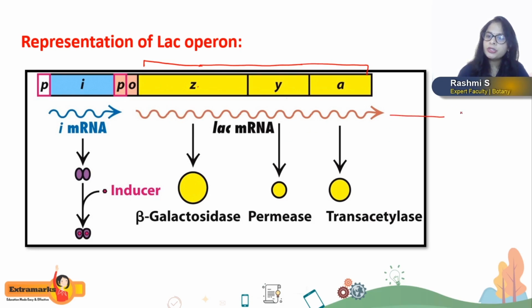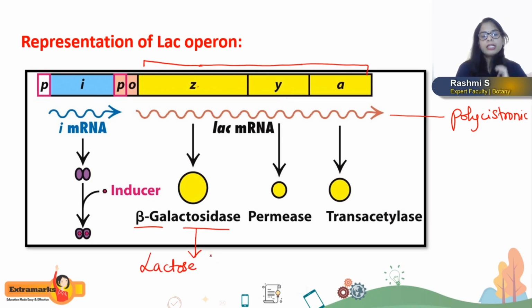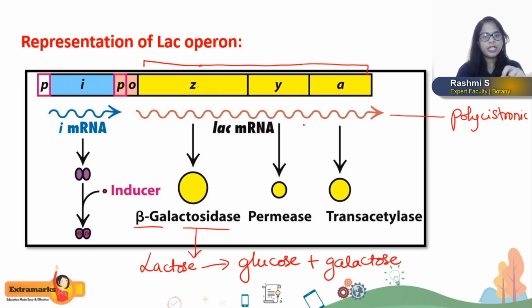The mRNA which is produced is polycistronic mRNA. And in this polycistronic mRNA, there is information for the synthesis of 3 important enzymes or protein molecules. The Z gene codes for the beta-galactosidase enzyme, which is required for the breakdown of lactose into glucose and galactose.